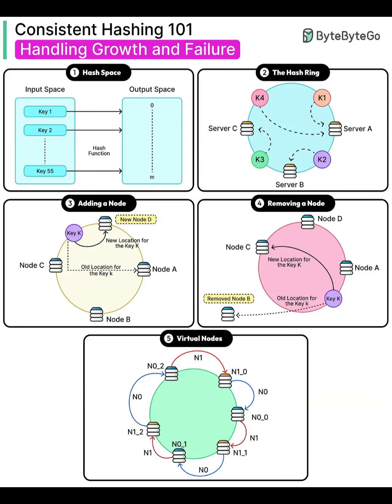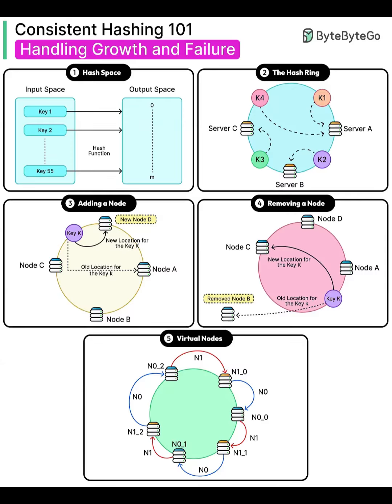Adding a node. When a new node joins, it claims the keys between its predecessor and itself on the ring. Only that wedge of keys moves, everything else stays put. This makes scaling out predictable. Traffic rebalances gradually, and warm caches elsewhere remain intact.